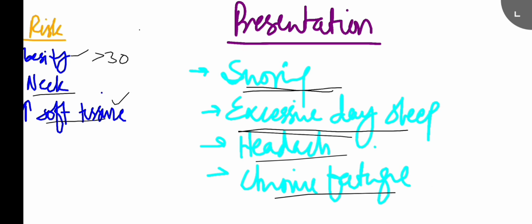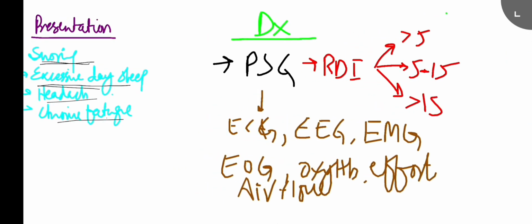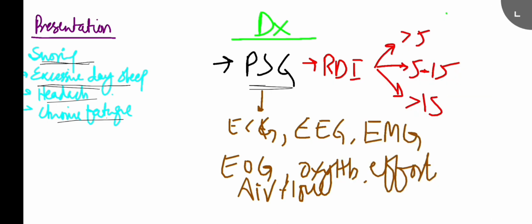And let's move towards the diagnosis now. So if we talk about the diagnosis here, the test is polysomnography. This is a gold standard test. So, overnight polysomnography with direct observation by a qualified technician. So, what is there in the polysomnography?